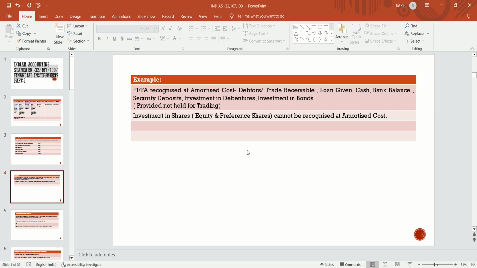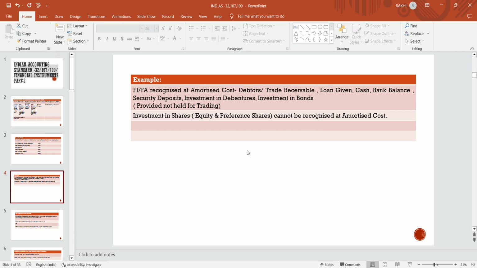Debtor is a financial instrument, because there are two parties, there is a binding contract between the two parties, and there is a monetary value also. So it satisfies the definition of a financial instrument.